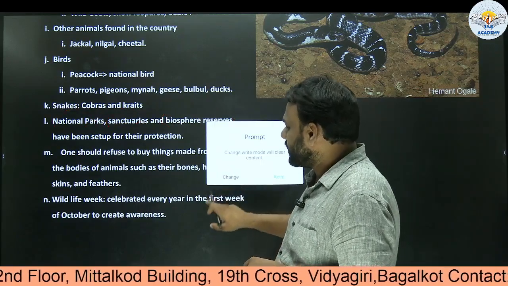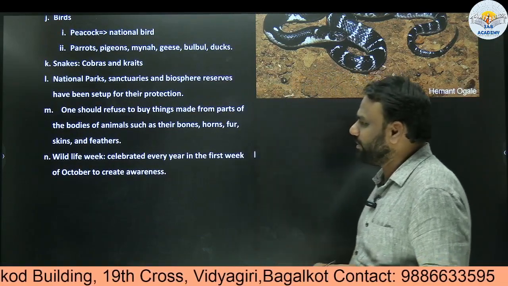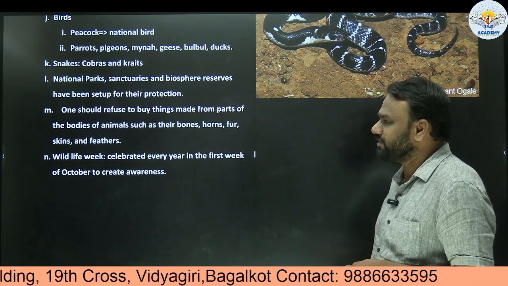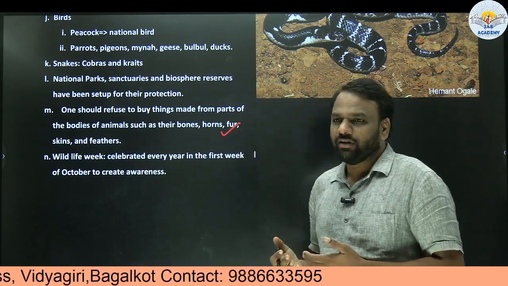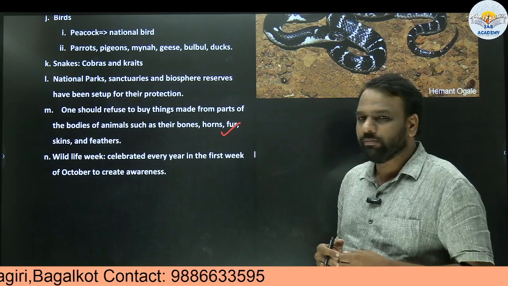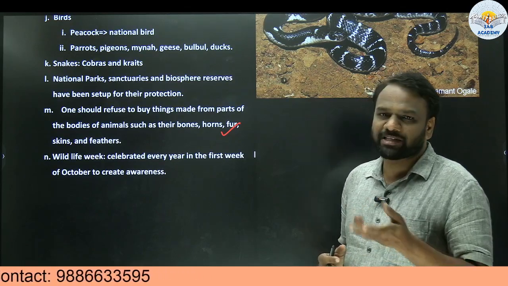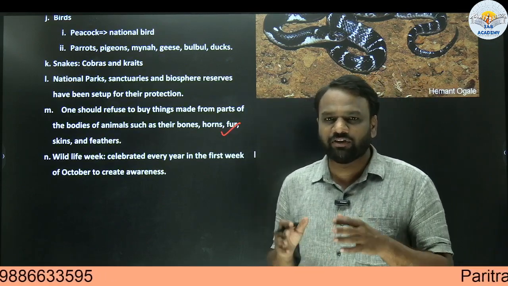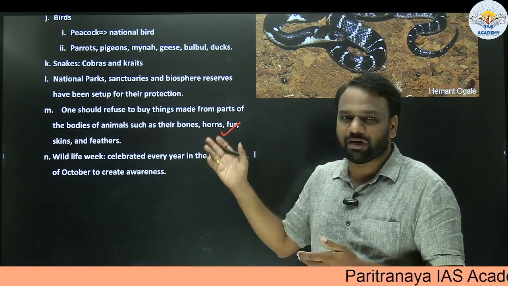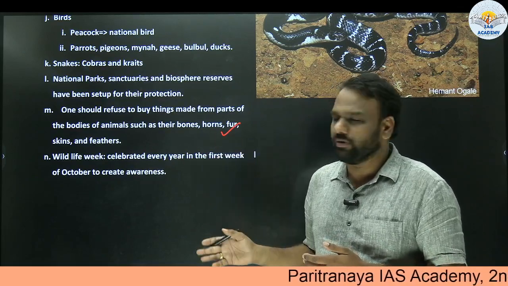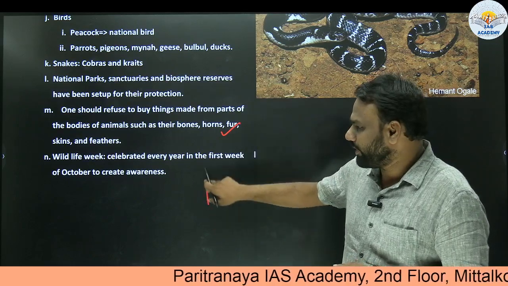Next, one should refuse to buy things made from parts of the bodies of animals such as their bones, horns, fur, skins and feathers. So here, in order to protect the wildlife, so often these animals are hunted. Why? Because they are in demand. So the extracts of these animals will be used to make some kind of products. So if the customers stop buying the products made out of the animals, then obviously the demand for those animals will come down and hunting or poaching will come down, and obviously we can protect the wildlife. So this point can be noted.